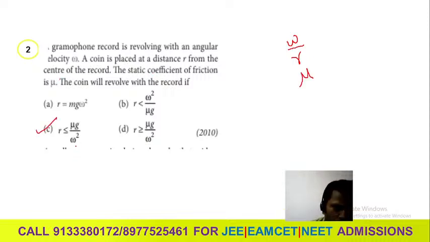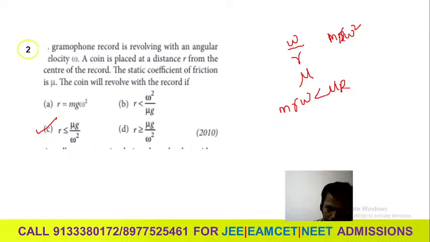I will explain. If it is rotated with r and omega, the condition you will observe is m r omega square is less than the force. What is the force here? Before that, you can write this force as m r omega square.